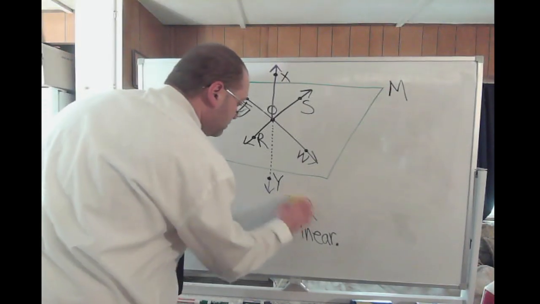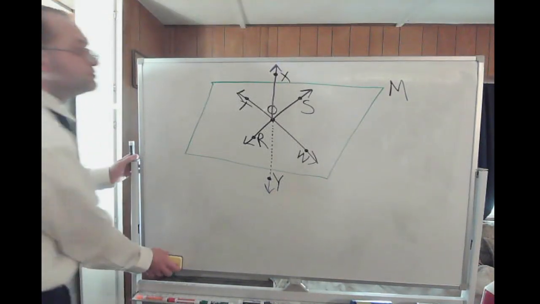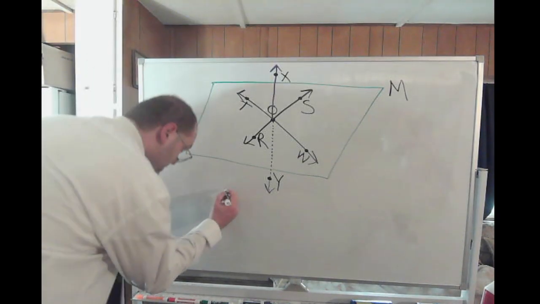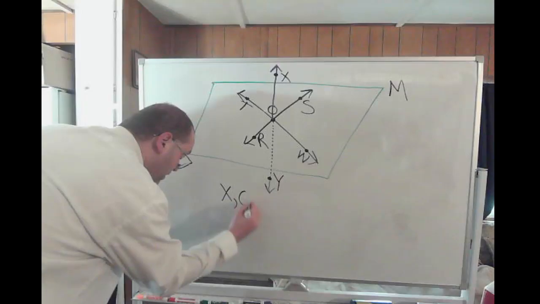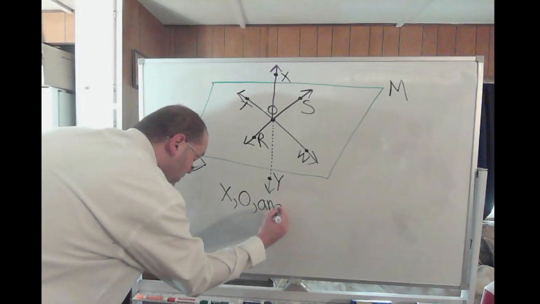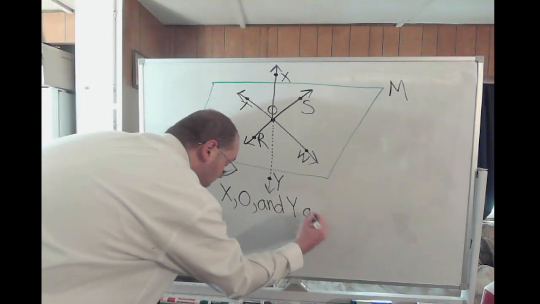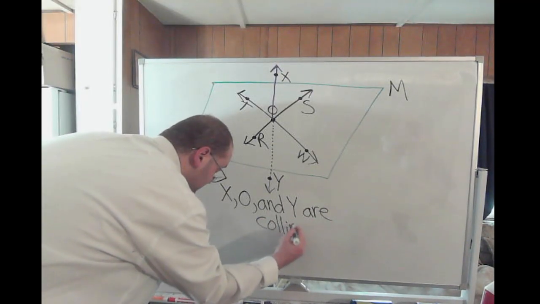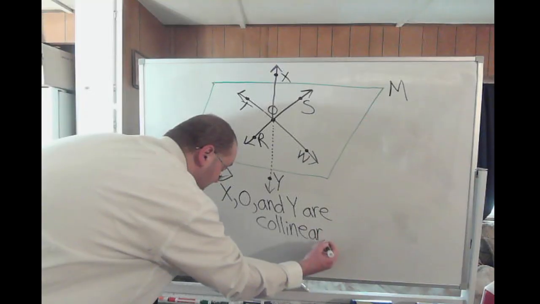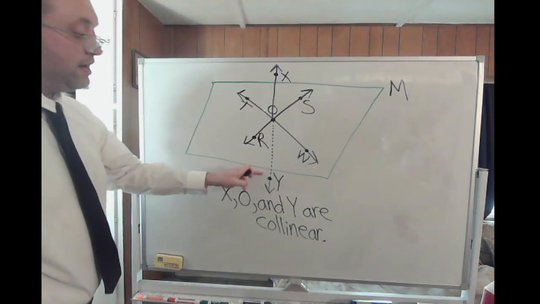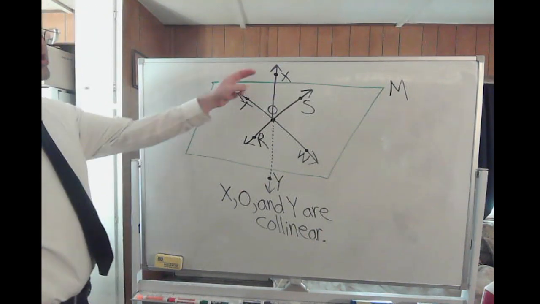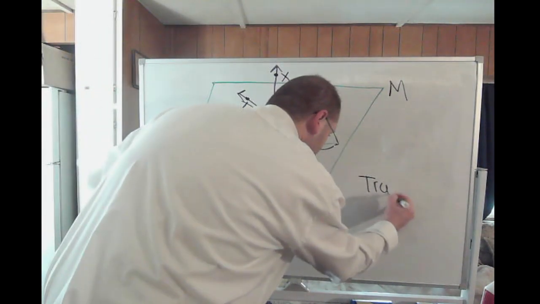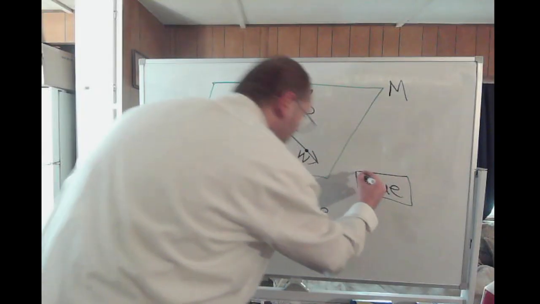All right, how about the next one? X, O, and Y are collinear. So it's stating that points X, O, and Y are collinear. That's actually a true statement. They all lie on the same line. So in this case, the statement is actually true. They are collinear.